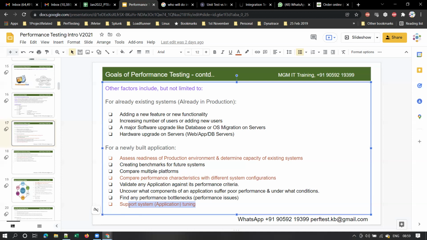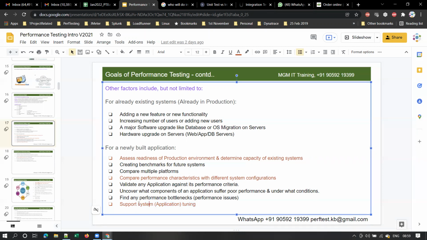Right? So you go to the mechanic and tell him that your vehicle is not giving good mileage. Then he fixes something. He tunes the engine, cleans the spark plug, and services the vehicle, and later on you check the mileage again, right? Once you get your vehicle back, you check whether there is any improvement in the mileage or not. So what are you actually checking there? You are checking whether the mechanic has done a good job or not, whether your engine performance is good or tuned well, isn't it?